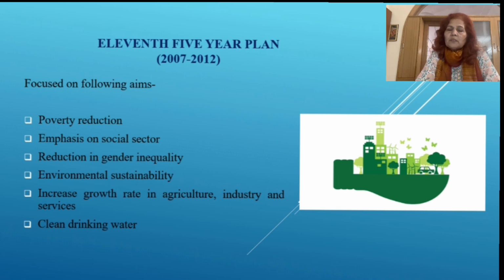And increase the growth rate in agriculture, industry and services. All three sectors of the economy, how the growth rate can be increased in the agricultural, industrial as well as the service sector of the economy. And clean drinking water, because in the Millennium Development Goals, it is every country's responsibility to provide safe, good drinking water to their citizens. So, that was also one of the priorities, how clean drinking water should be provided to the people of India.